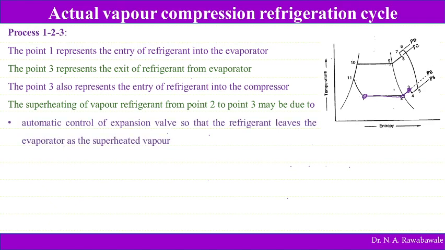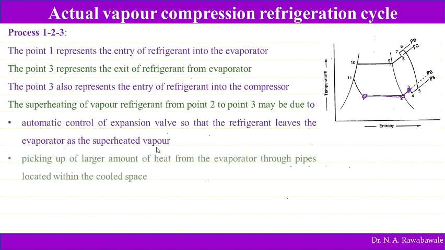Which are those reasons why this superheating takes place? First, automatic control of the expansion valve, so that the refrigerant leaves the evaporator as a superheated vapor. So there is the effect of the automatic control expansion valve, and the superheating takes place. This is one of the reasons, not completely, it depends on this automatic control of the expansion valve. Then second, pickup of large amount of heat in the evaporator through pipes located within the cooled space.